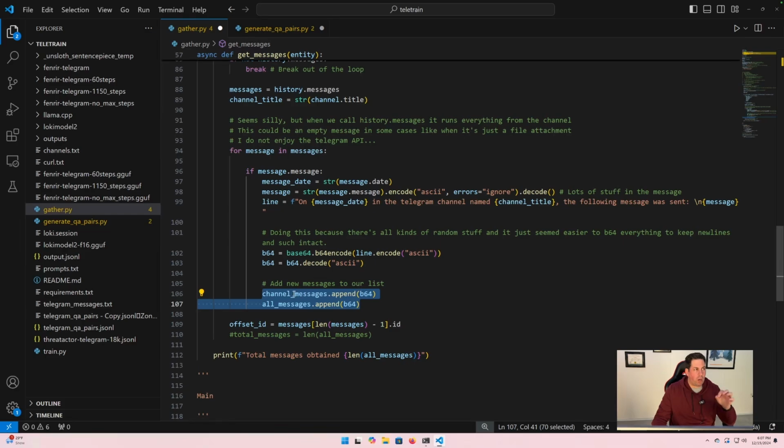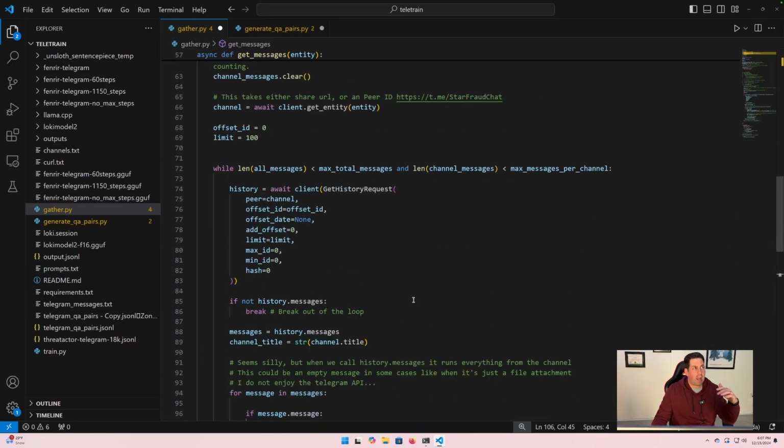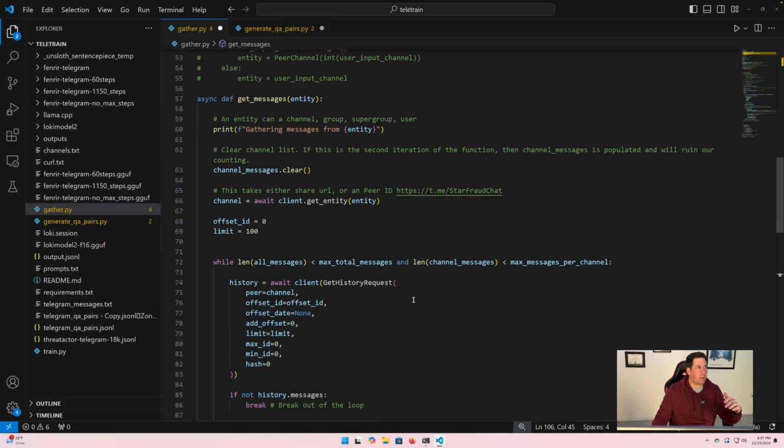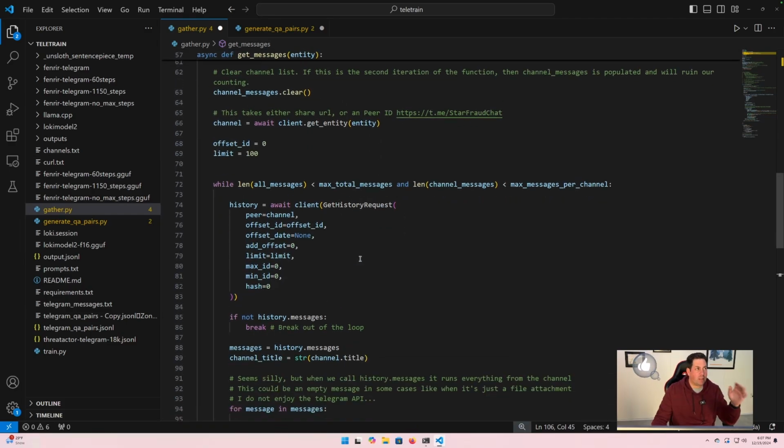So channel messages has a list of all the messages from the channel. All messages has a list of every single message that we gathered between all channels. And these are basically just lists of base64 encoded strings. So that's what's happening here. It's looping through every single channel, aka entity, as Telegram refers to them. It's gathering messages up to the max total messages and max total messages per channel.